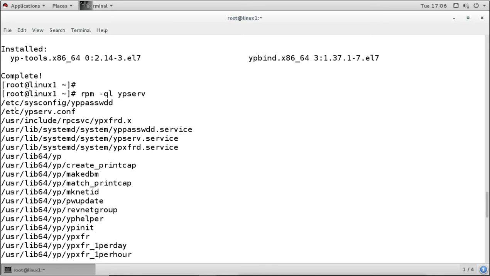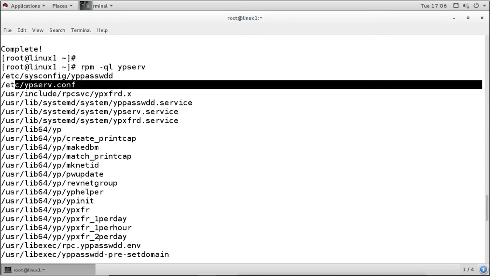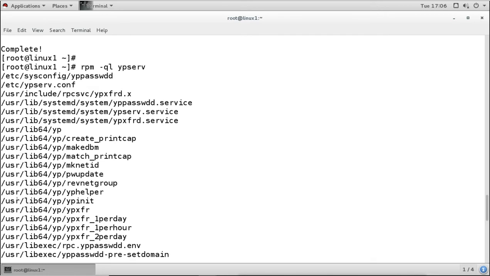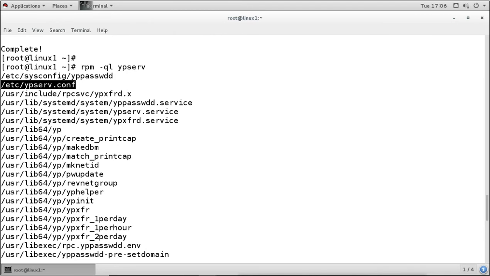Then this is the main configuration file. Then we have some configuration scripts under the lib directory. For example, this script is called ypinit. Now we are not going to configure it by using the configuration file; this configuration file will have the main base configuration. If we want to add the information, create the database, or push or update the database, then we will use this script.